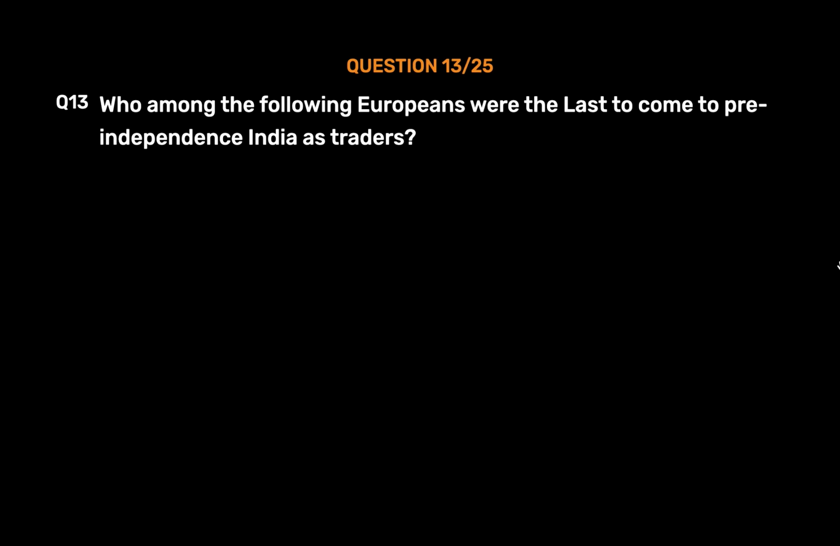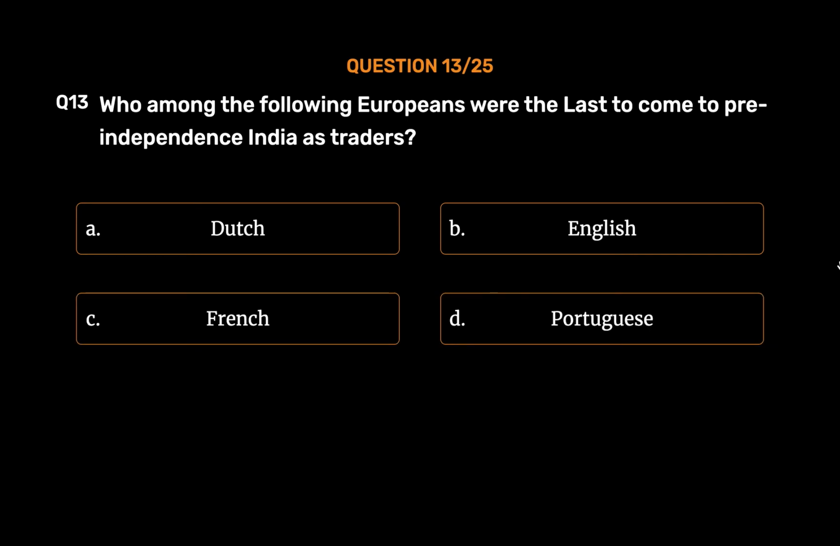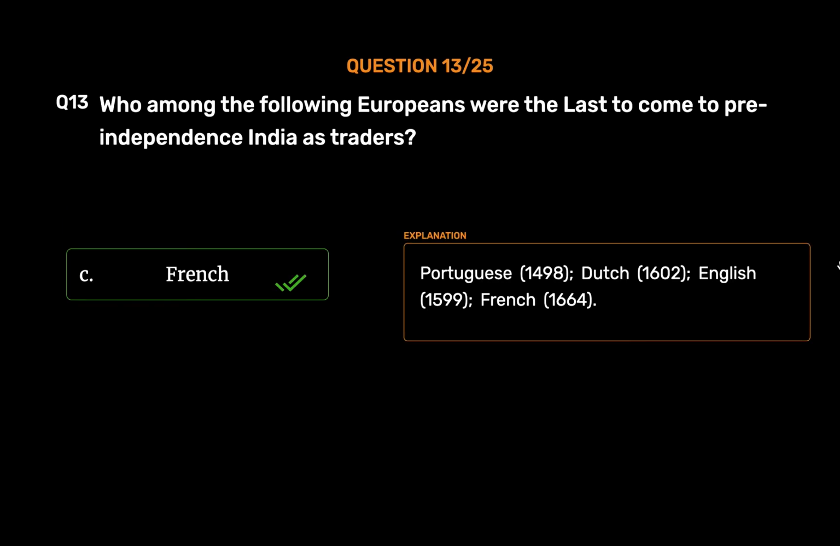Question number 13. Who among the following Europeans were the last to come to pre-independence India as traders? Option A. Dutch. Option B. English. Option C. French. Option D. Portuguese. The correct answer is Option C. French.